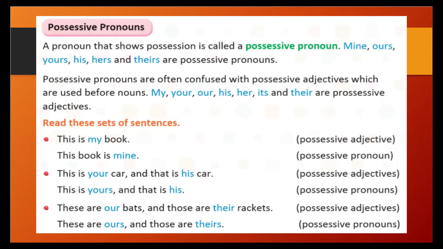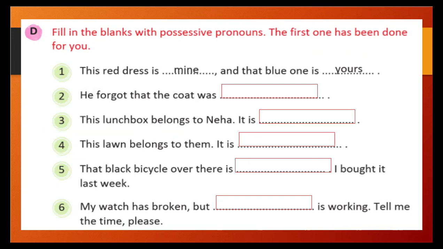So here you understood the possessive pronouns. I hope you have understood. We will use a possessive pronoun wherever we are going to show possession. This is my book, so we have used my as a possessive adjective, right? And this book is mine, that is a pronoun. That is a possessive pronoun. Like that way, we can write. So let's see some exercises of it, so you will understand it better. Fill in the blank with the possessive pronoun. The first one has been done for you.